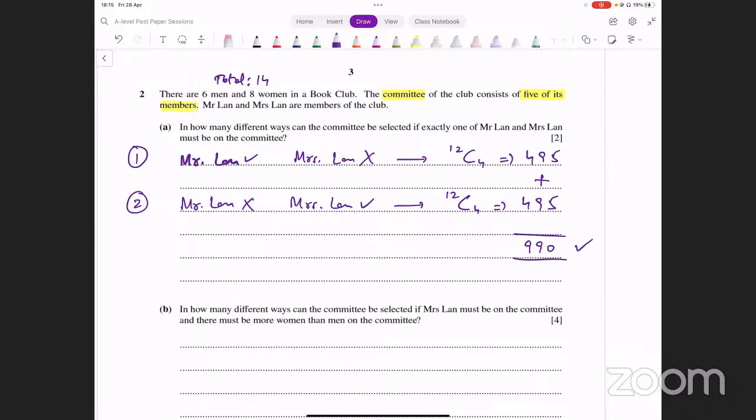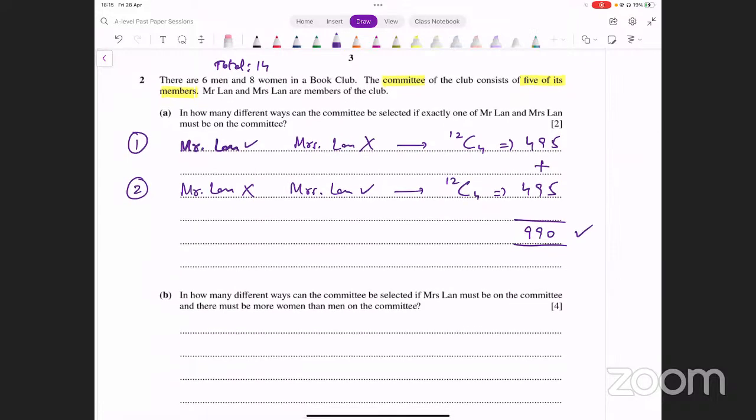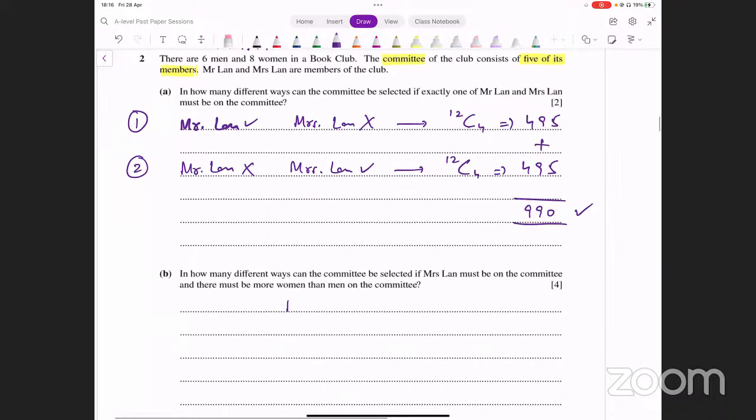All right. Let's look at part B now. It says, in how many different ways can the committee be selected if Mrs. Lan must be on the committee and there must be more women than men on the committee? Okay, now that's interesting. अब देखें आपके पास men और women हैं. How many men do we have in total? We have 6 men in total. And how many women do we have in total? We have 8 women in total. अब उसने क्या condition दिया?